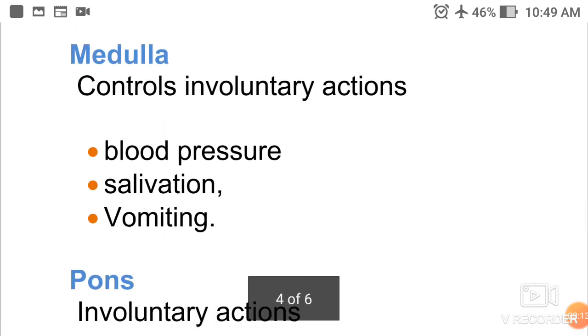Second part of hindbrain is medulla. Medulla controls involuntary actions such as blood pressure, salivation and vomiting. Blood pressure, salivation and vomiting, these are all involuntary actions and that are controlled by medulla of hindbrain.